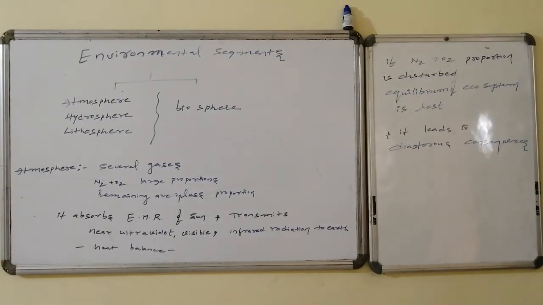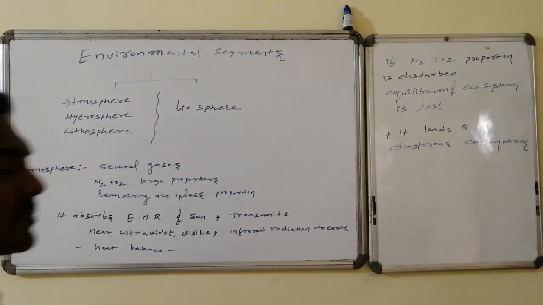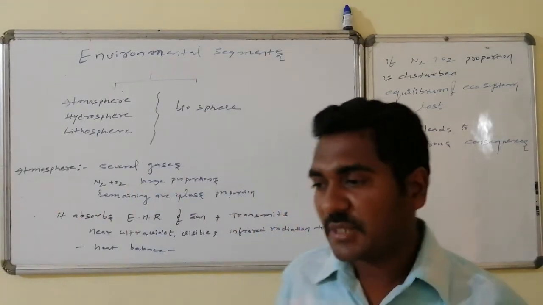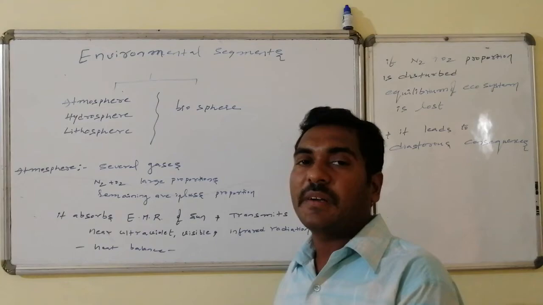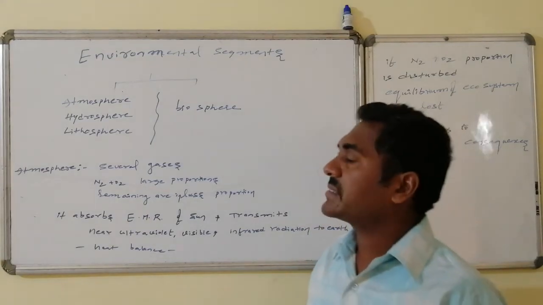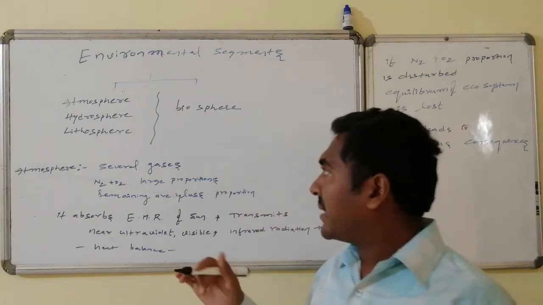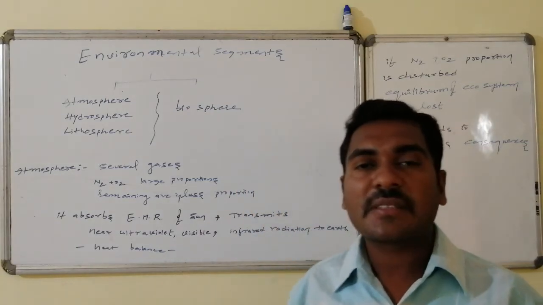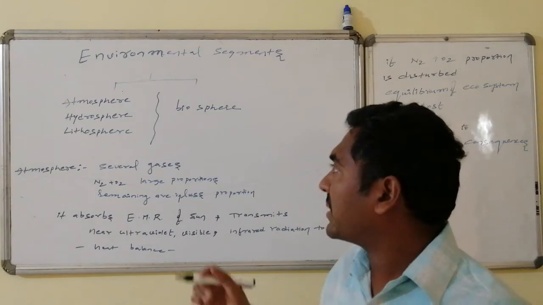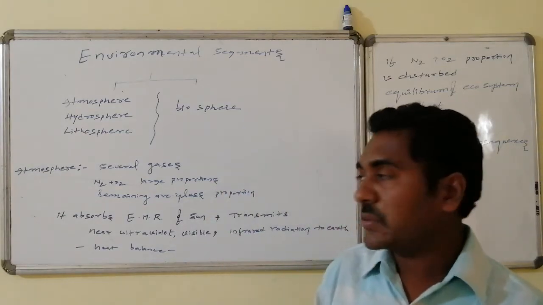The next one is environmental segments. Environmental segments are divided into two categories. Some of them are independent segments, some of them are dependent segments. That is, atmosphere, hydrosphere and lithosphere are independent segments. By combining these three, the life system becomes possible, and that particular sphere is said to be the biosphere.